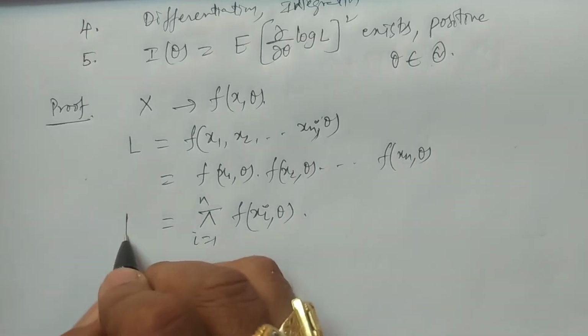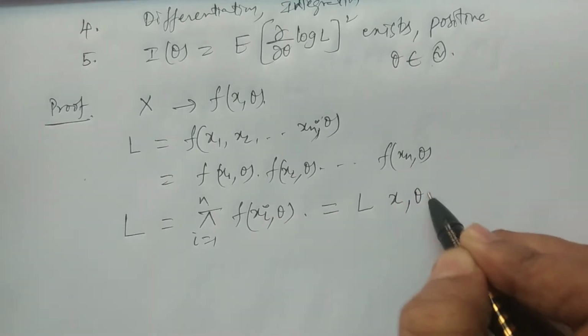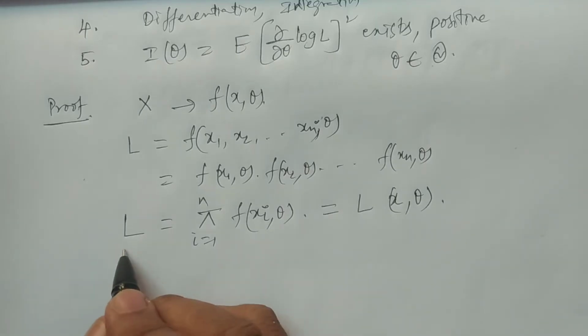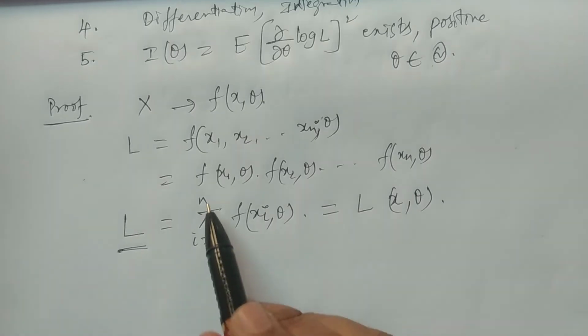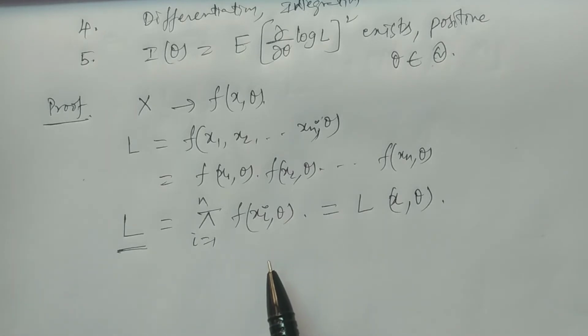So this is going to be represented by L, the likelihood function, or else we can also specify L of x comma theta, which means it is a likelihood function. It is a function of x1, x2, xn, and also theta. This is what we first consider as the likelihood function. Simply I am considering L. What is L? The product over i equal to 1 to n of f of xi comma theta: f of x1 theta, f of x2 theta, f of xn theta, a multiplication of these density functions.